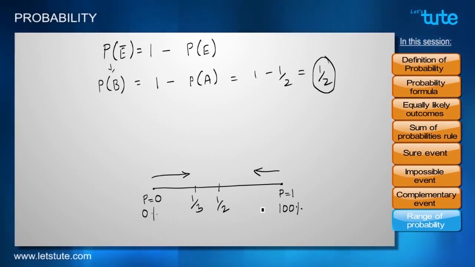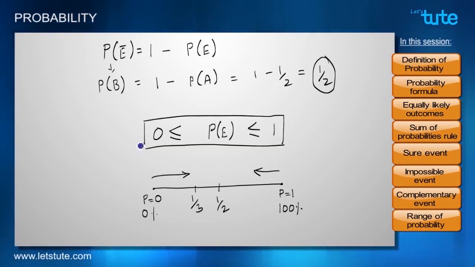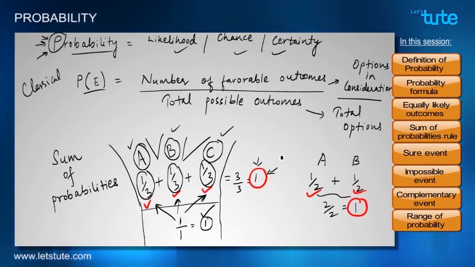We can show the same situation in a simple mathematical expression. The probability of an event is P(E). We know that it is greater than or equal to 0. And we know that it is less than or equal to 1. So this is how we can indicate the probability of an event in general. Now let us make a checklist of whatever we learned in this session.